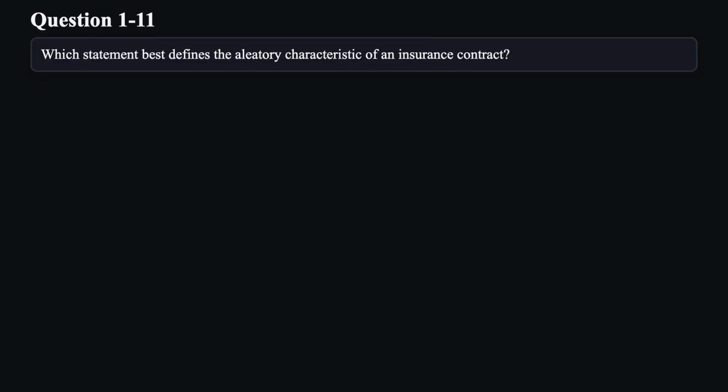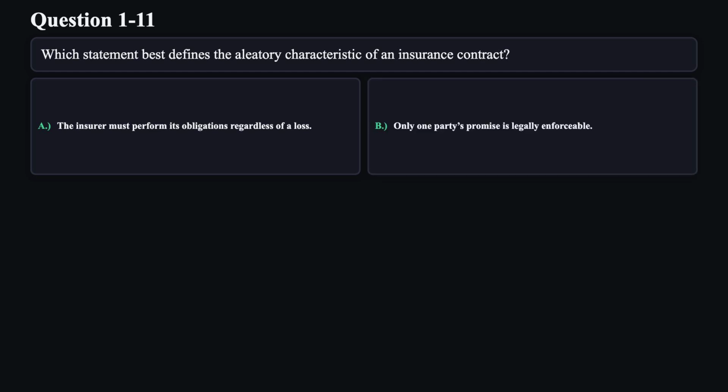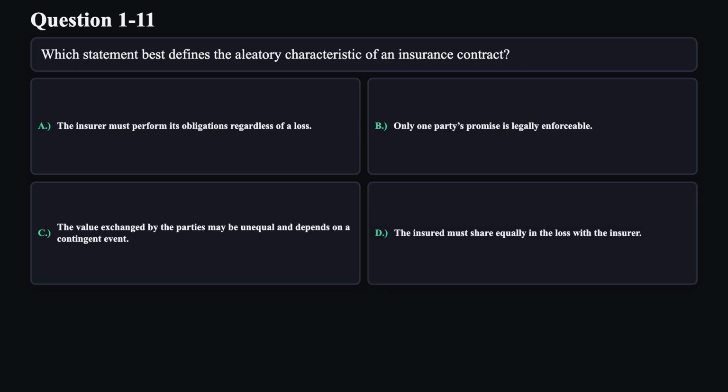Question 11. Which statement best defines the aleatory characteristic of an insurance contract? A. The insurer must perform its obligations regardless of a loss. B. Only one party's promise is legally enforceable. C. The value exchanged by the parties may be unequal and depends on a contingent event. D. The insured must share equally in the loss with the insurer.